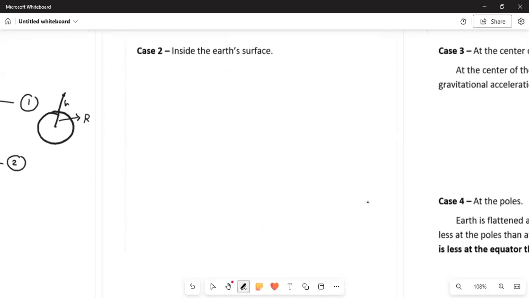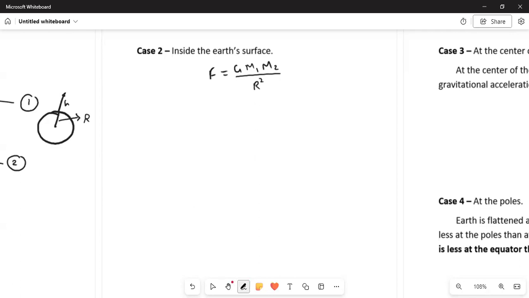Now we have seen that the value of the force on the surface of Earth is given by F is equal to G m1 m2 upon R square, where m1 is the mass of Earth, and R is the radius of the Earth.